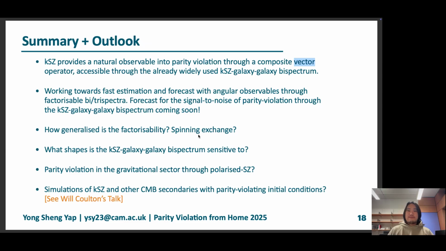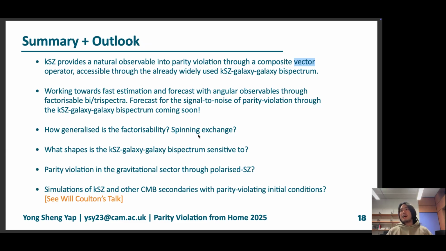Because kSZ peaks at very high multipoles, it's really important that we work towards fast estimation and also forecast using angular observables. So we really want to have factorizable bispectra and trispectra that have the right scalings.